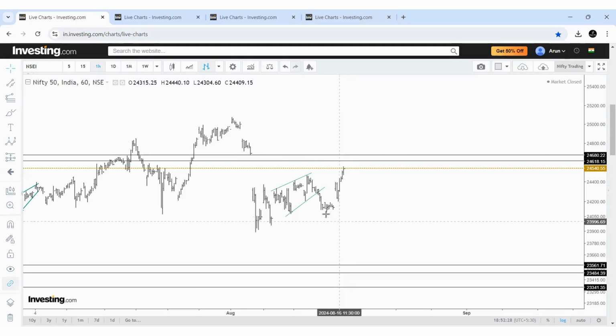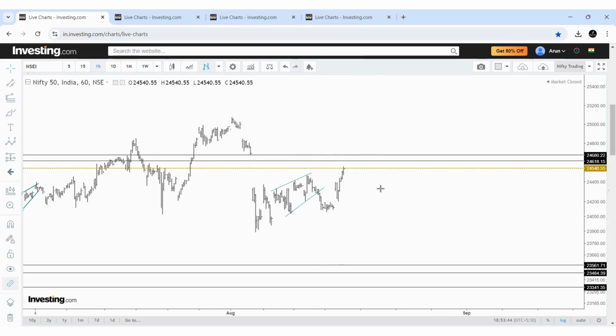This is how we identified this support also. And we said, if it makes one more low, you should give a primary assumption to 1, 2, 3. But the price did not make a new low. And I said in my previous video, if the price does not make a new low here, we should give a primary assumption of moving higher, and the price has crossed this high. So it cannot be wave 1 and wave 2 now.